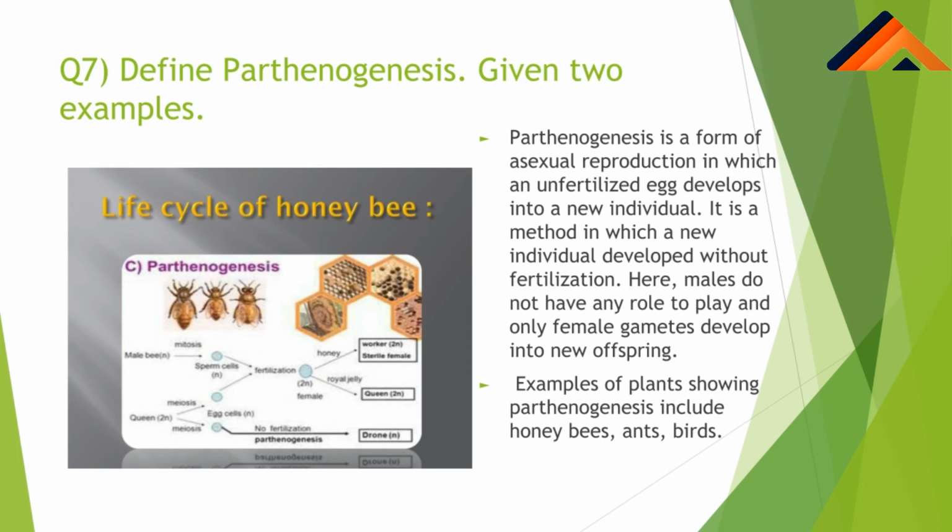We can take the example of honeybees and ants. In the case of honeybees, the queen, that is 2n, undergoes the process of meiosis and gets converted into a drone, that is n in number, and so with the help of this process the life cycle of the honeybee gets continued.